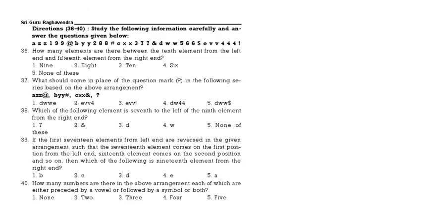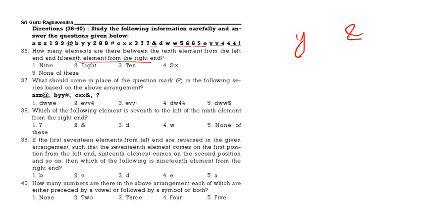How many elements are there between the 10th element from left and the 15th element from right? So the 10th element from left. See this one: 1, 2, 3, 6, 9, the 10th element from left is Y. Then the 15th element from right. So 3, then 6, then 9, 12, the 15th one is and.